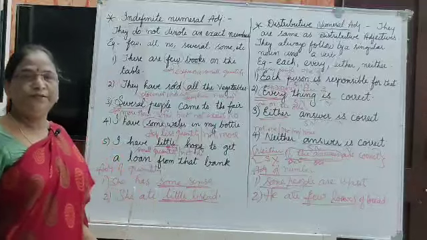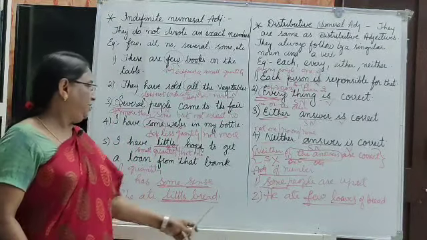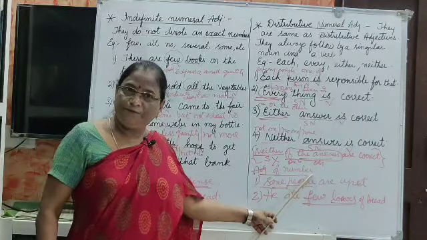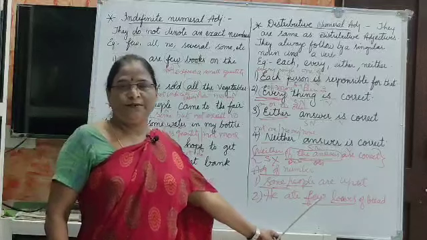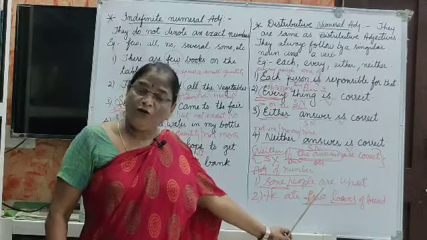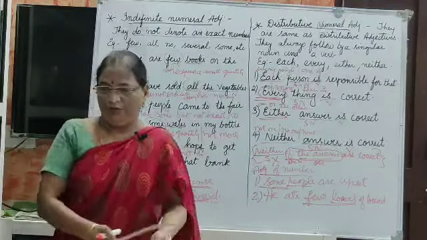So that is the difference between adjectives of quantity and adjectives of number. Some are uncountable nouns, and some are countable nouns.